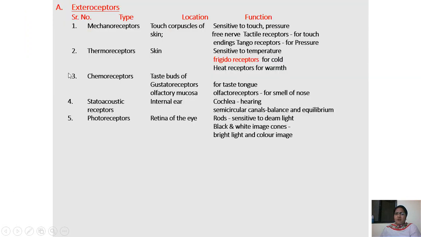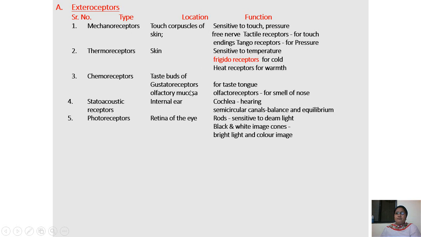Now here is a small table which shows the type, location and function of exteroceptors. These are the different types of exteroceptors. First one is the mechanoreceptor. Location is touch corpuscles of skin. What is the function of this mechanoreceptor?